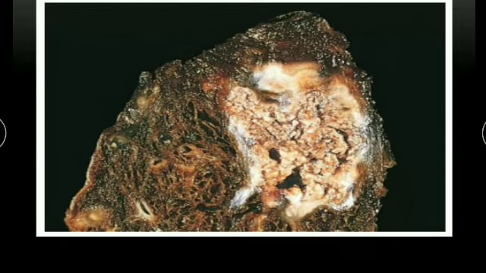This is the figure showing caseous necrosis, tuberculosis of the lung, with a large area of caseous necrosis containing yellow, whitish or cheesy debris.